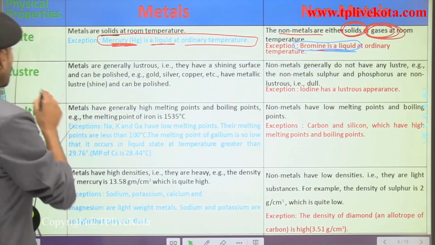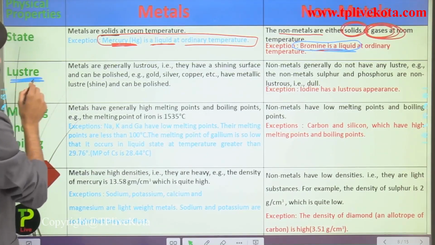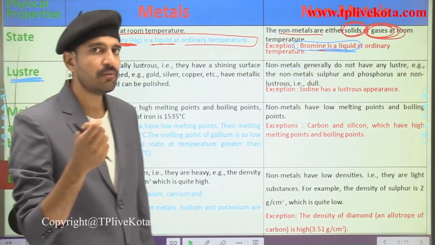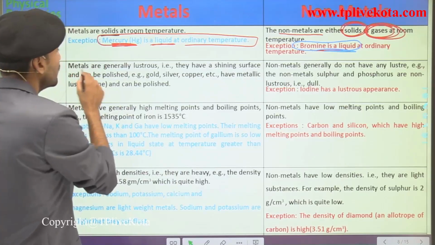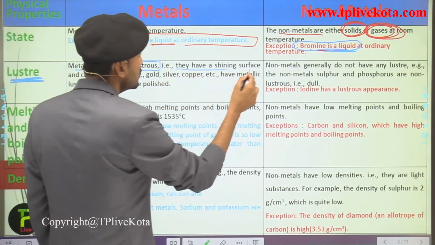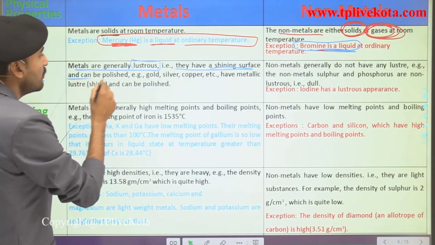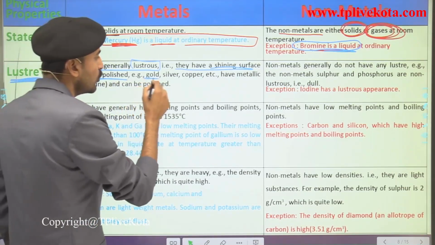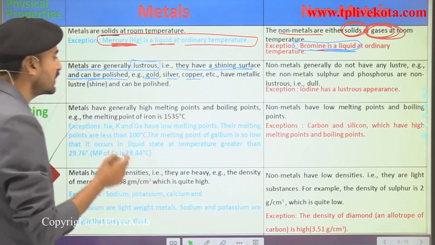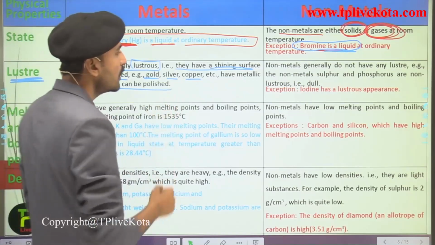Now moving to the second point, that is the luster. So what is the luster? That is the shining property. The metals are generally lustrous, that is they have a shining surface and can be polished. You can see gold, silver, copper, they have the metallic luster and can be polished.